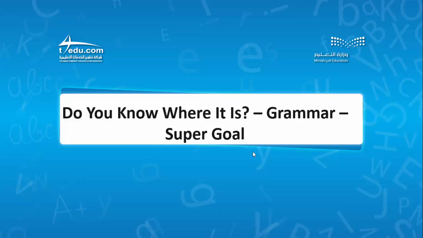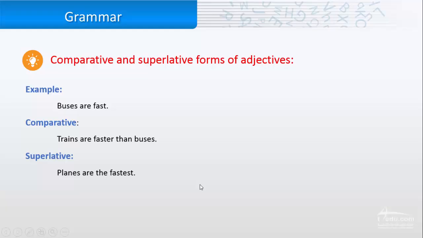Hello everyone. Today we are going to learn more about "Do you know where it is?" Grammar from the book Supergrammar. Let's start with comparative and superlative forms of adjectives.